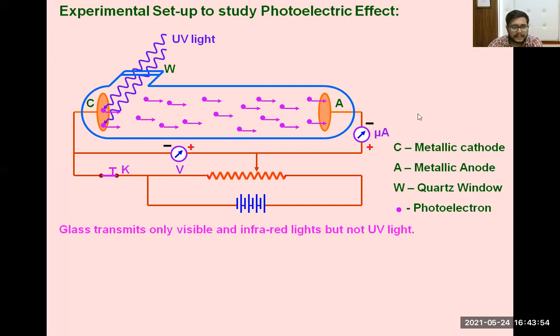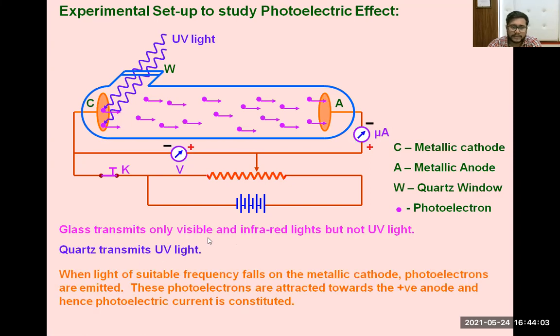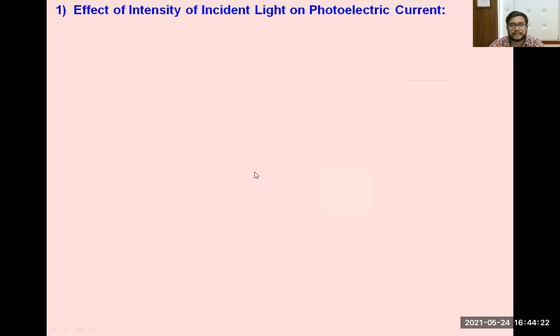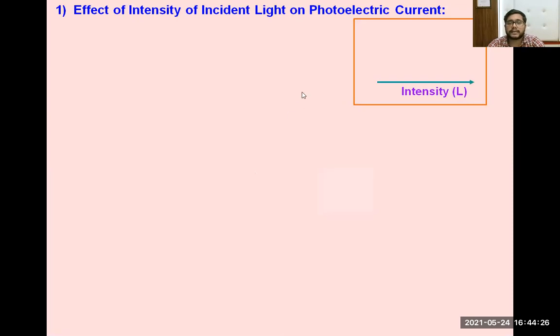So now see, glass transmits only visible and infrared light, not UV rays, and quartz transmits UV light. So you can say when light of suitable frequency falls on the metal cathode, photoelectrons will be emitted from the surface. These photoelectrons are attracted toward the positive anode, and hence photocurrent is constituted. Now see some of the variations of the photoelectric effect.